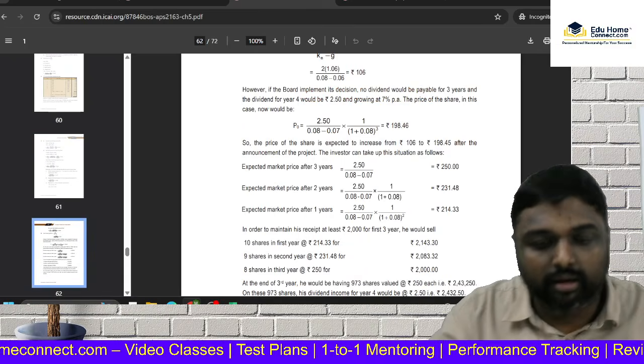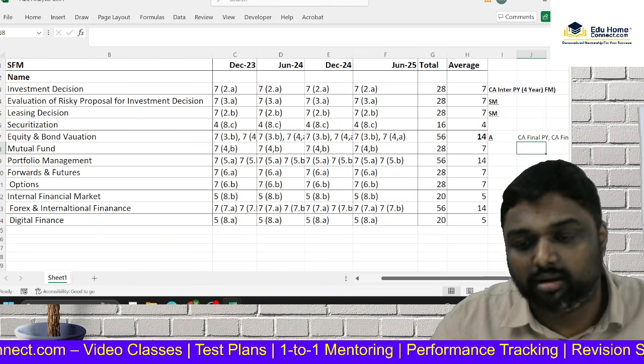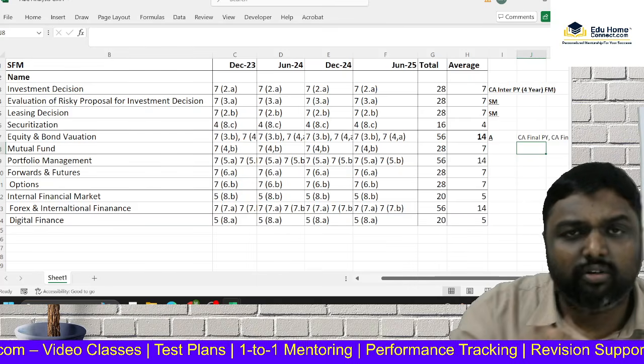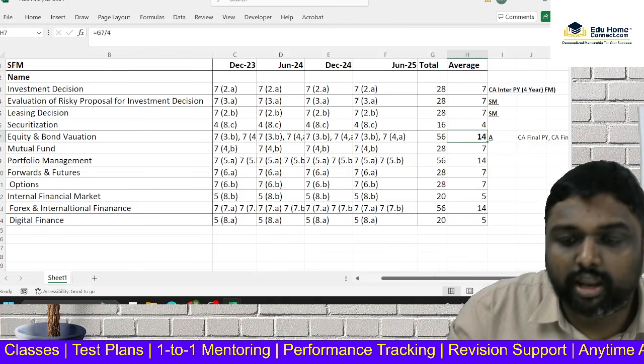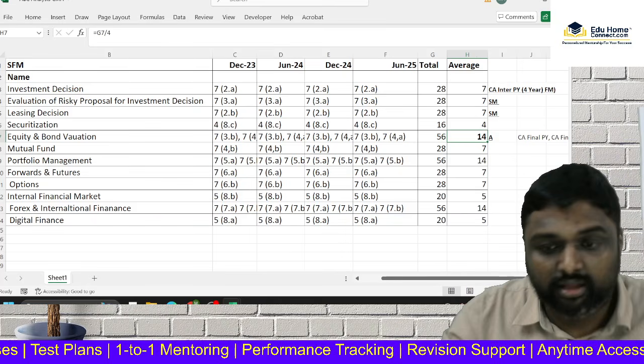So if the examiner is asking this area, because it is 14 marks, you have to prepare with 2 days or 1 day of effort, referring to CA Final previous year questions, recent questions. You can score this 14 marks. I am very serious. Then mutual fund.